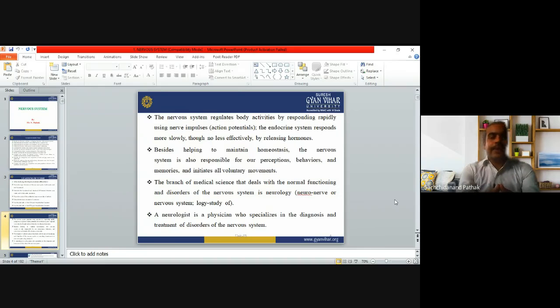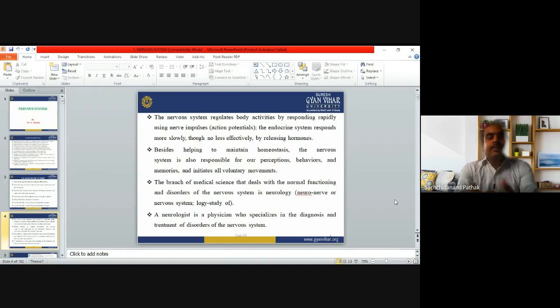Now come to the point. The nervous system regulates the body activities by responding rapidly using nerve impulses, action potentials. The endocrine system responds more slowly, though no less effectively, by releasing hormones.